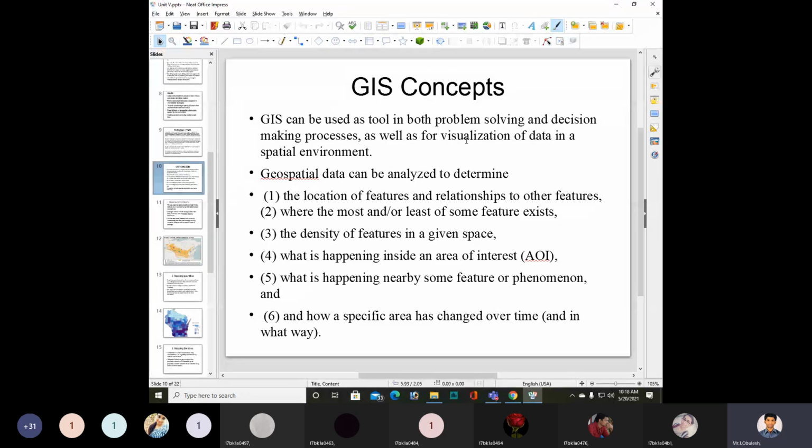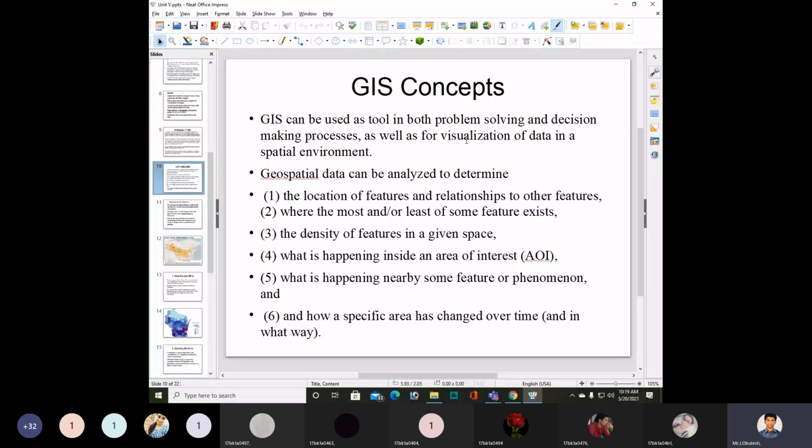What is happening inside an area of interest? We will also be able to see what is happening nearby some feature or phenomena. All of this can be analyzed to determine how a specific area has changed over time.